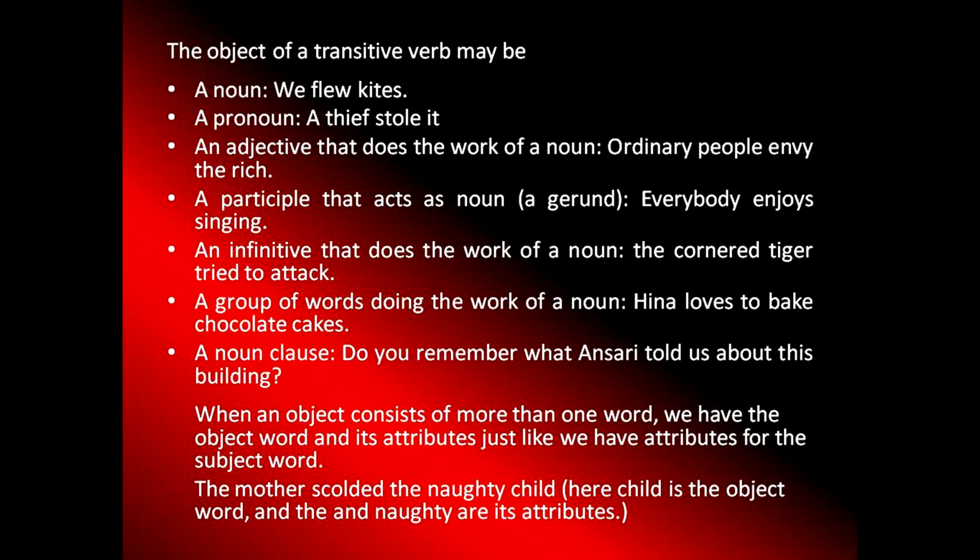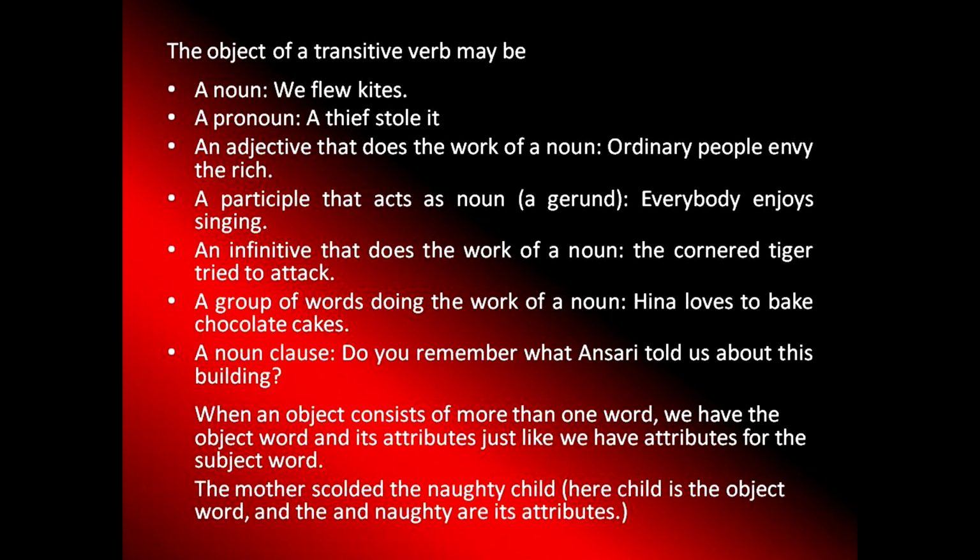Next one, a participle that acts as a noun, a gerund. A gerund, keep in mind, as I told you right now, does the work of a verb, half verb and half noun. But an easy way to understand is that it ends with ing, an ing word acting as a noun. Everybody enjoys what? Singing.